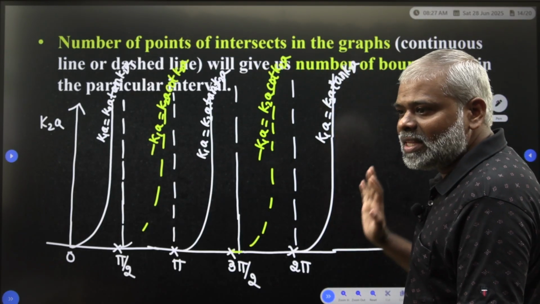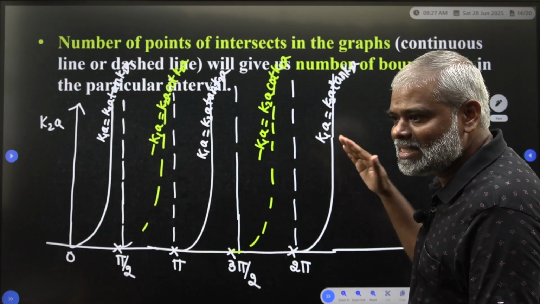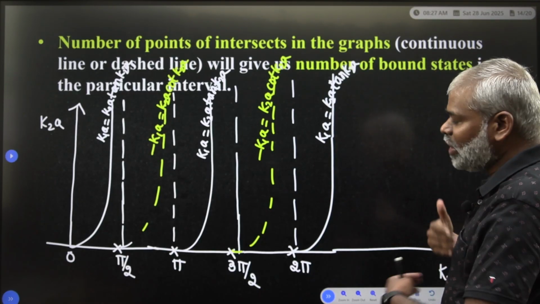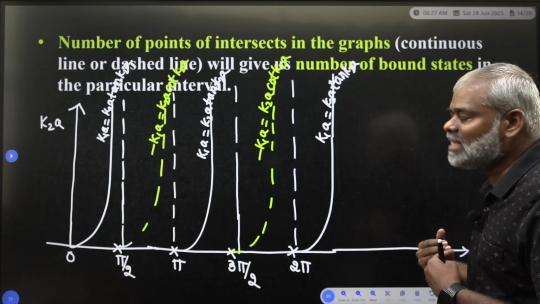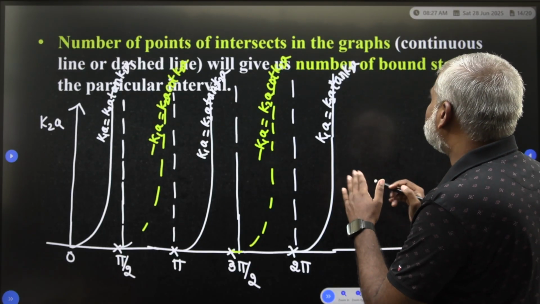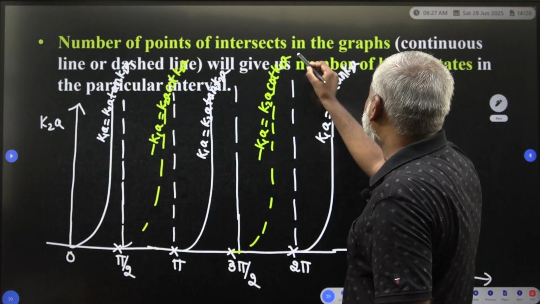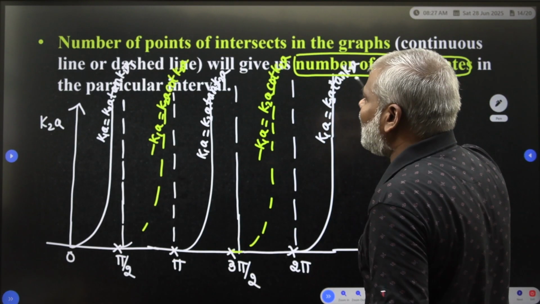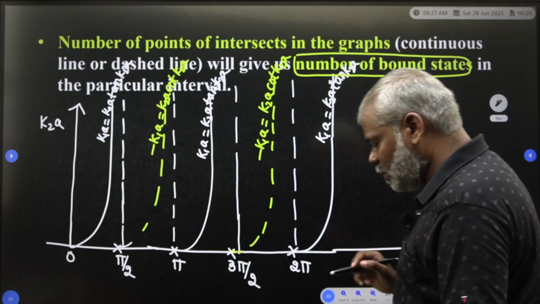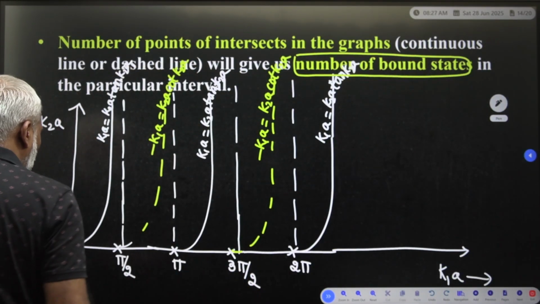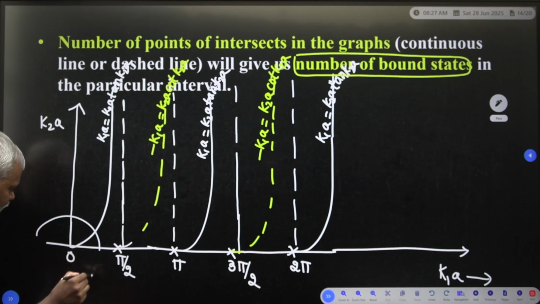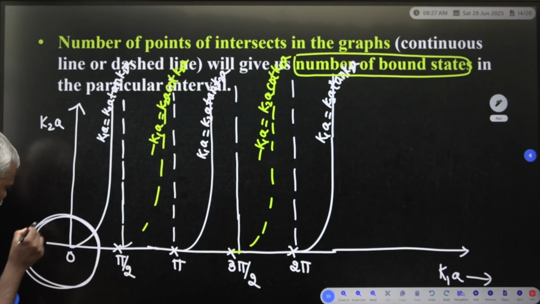I wrote that the number of points of intersection in the graph, whether continuous lines or dashed lines, gives us the number of bound states. Suppose, based on the radius, n is equal to 1; you take the first radius, the r square value.